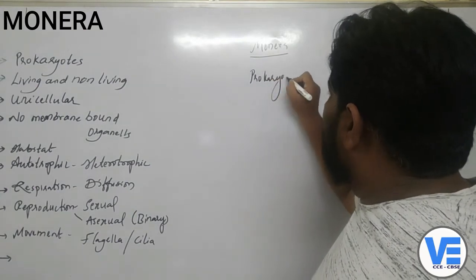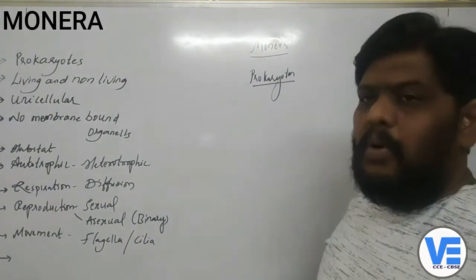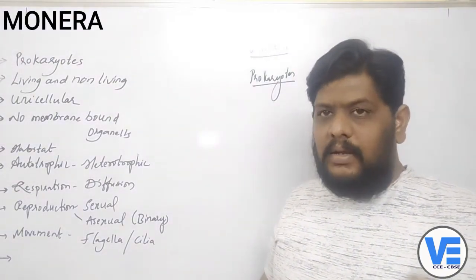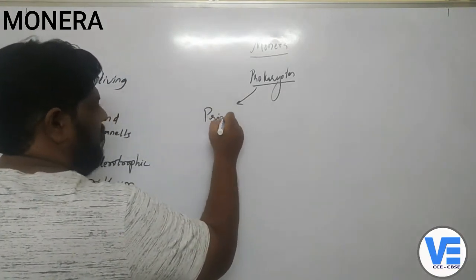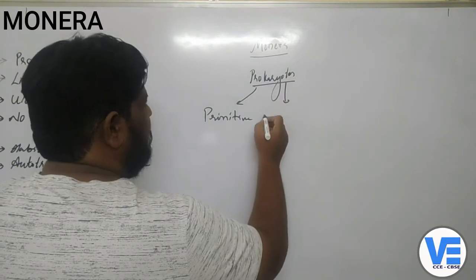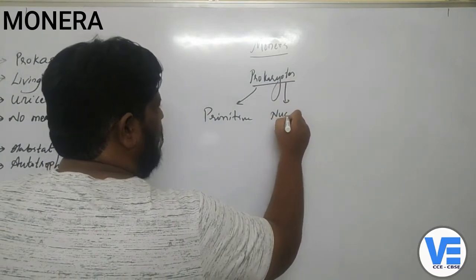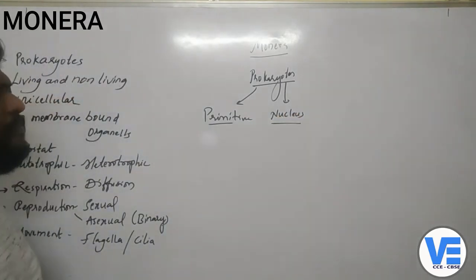They are called the prokaryotes. Now, what are prokaryotes, right? We'll talk about this. Pro here means primitive. Karyotes is a word derived from karyon, which means nucleus. So in turn it is called the primitive nucleus.